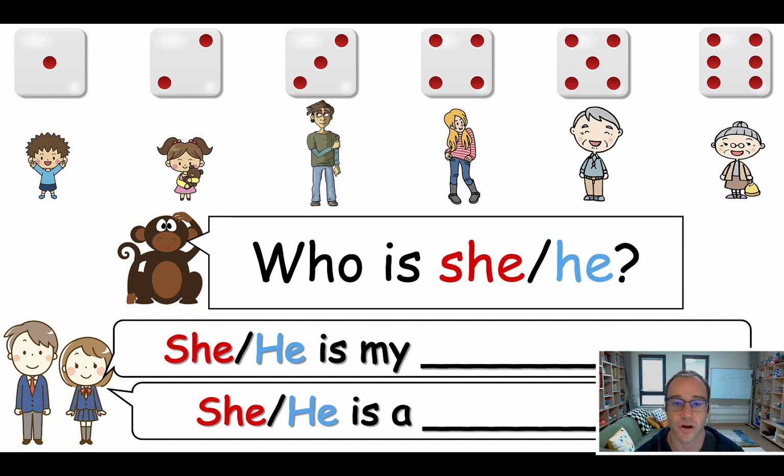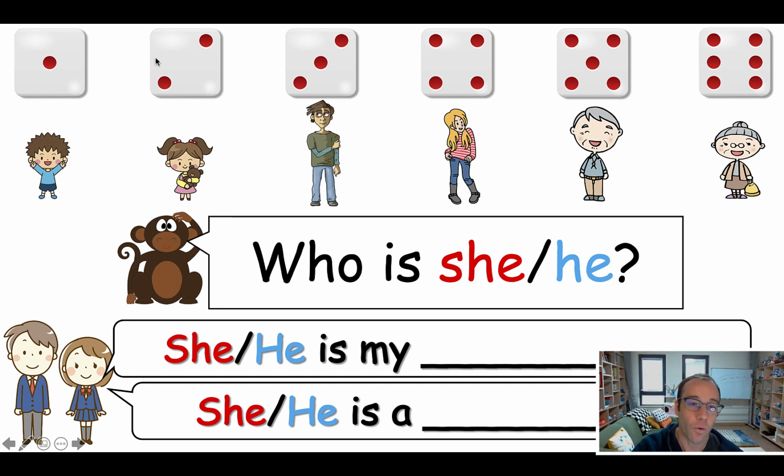So the way it works is you bring up 2 students. One student rolls the die, and that will determine which family member they have. Okay, so they roll and they get the younger brother, and then they do the dialogue. Who is he? He is my younger brother. He is a boy. Good job.